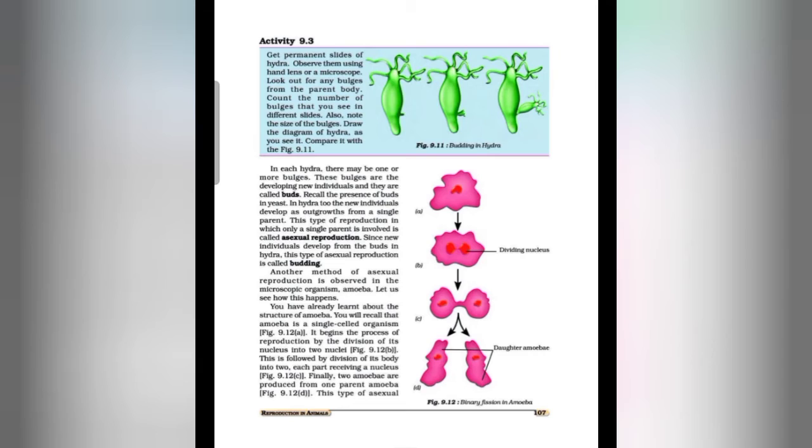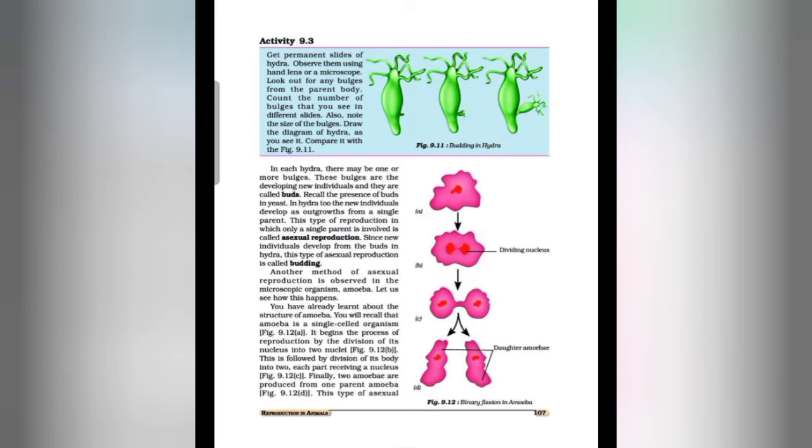So students, in figure 9.11, you can observe the first figure, and you can see properly that one outgrowth is coming out from the body of the hydra, that is called bud.